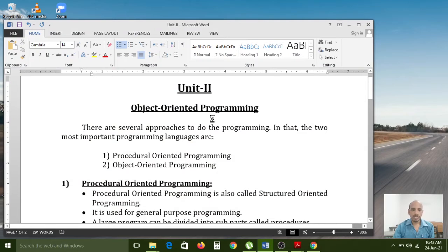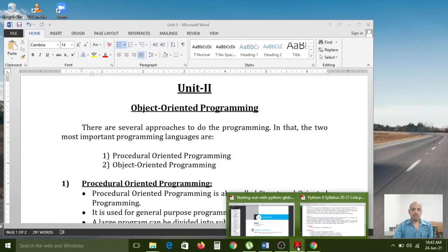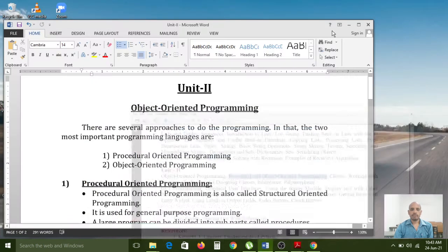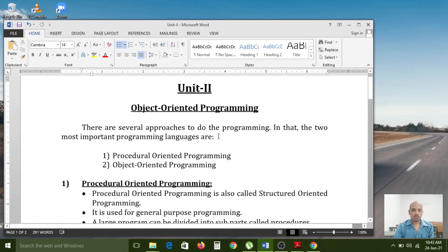So this is the second unit. What are the concepts the second unit contains? First of all, we have to see the syllabus: object oriented programming concepts. In that, we have to see procedural and object oriented programming concepts right now. What is procedural oriented programming and what is object oriented programming? In this class, I would like to explain the difference between these procedural and object oriented programming concepts.